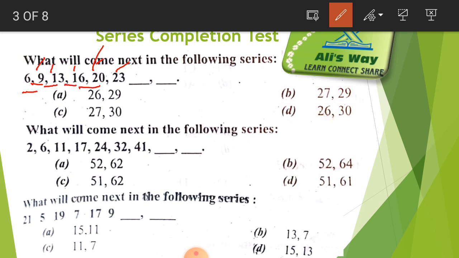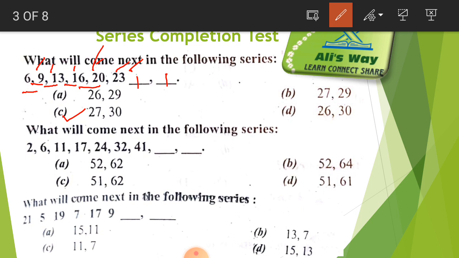We will add 4 to 23 and we get 27. So here we put 27, and afterwards we add 3 to 27, so we get 30. Here we put 30. We will look in the options. Is there any option 27, 30? So C is our correct option.